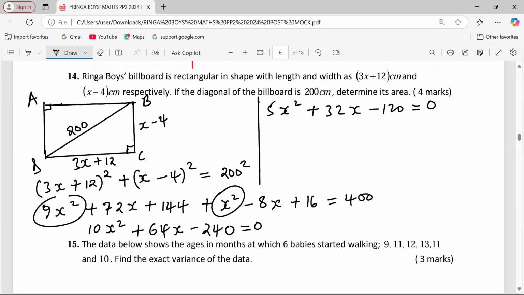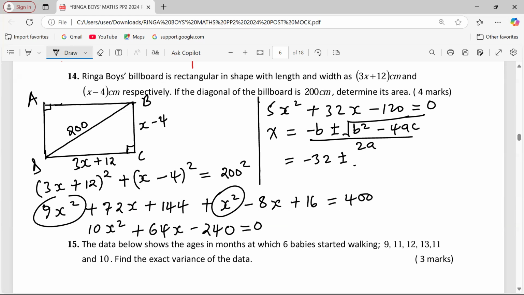Allow me to use the quadratic formula, which says the value of x is given by negative b plus or minus the square root of b squared minus 4ac, everything divided by twice the value of a. So the value of b in the above equation is 32. So negative 32 plus or minus the square root of, when we take b squared, that should be 32.